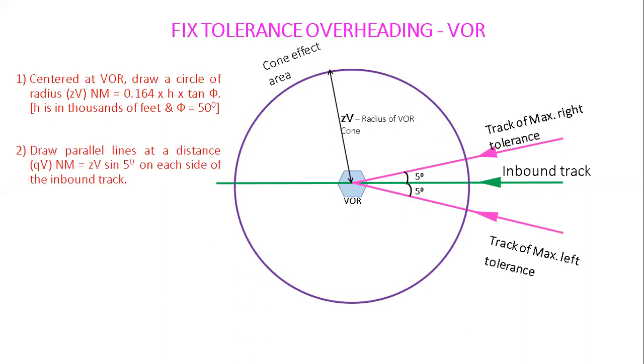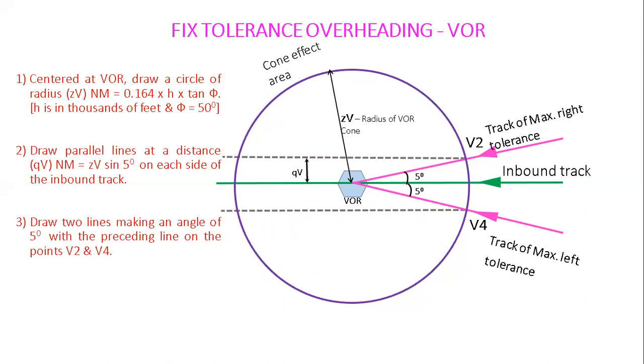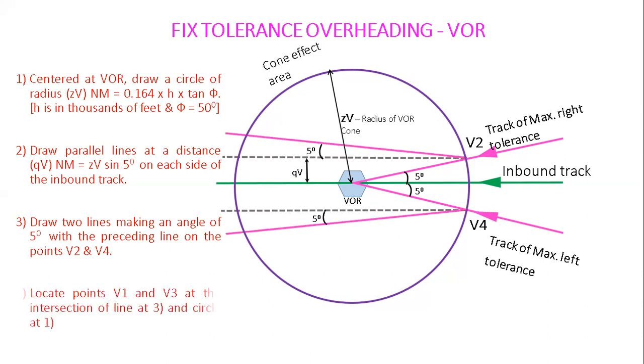Draw parallel lines at a distance ZV sine phi on each side of the inbound track. So this is QV. Draw two lines making an angle of 5 degrees with the preceding line at the points V2 and V4. Locate points V1 and V3 at the intersection of line 3 and circle 1.